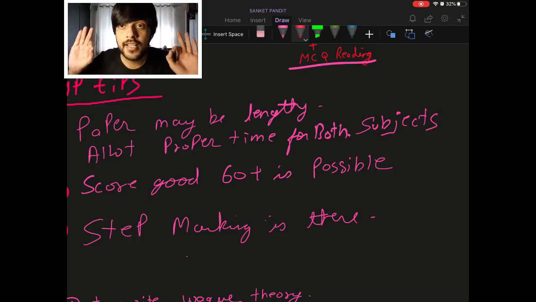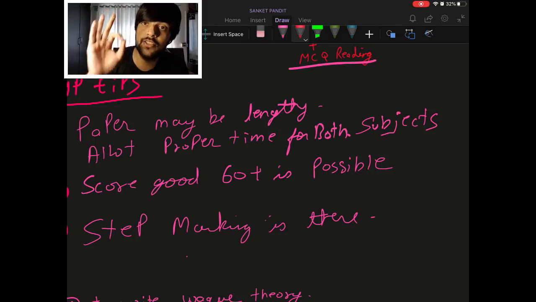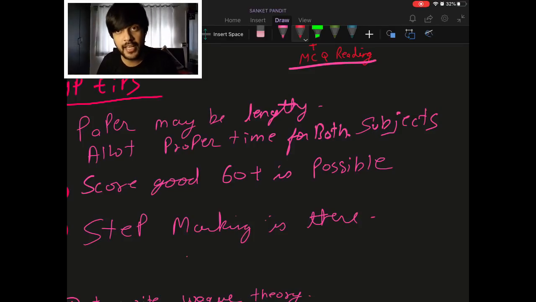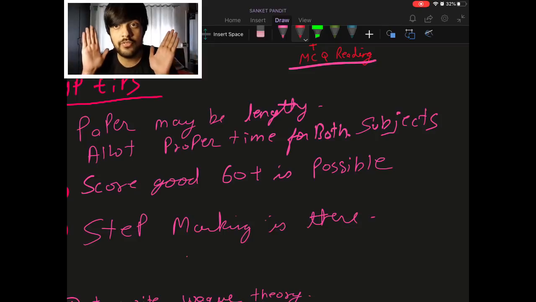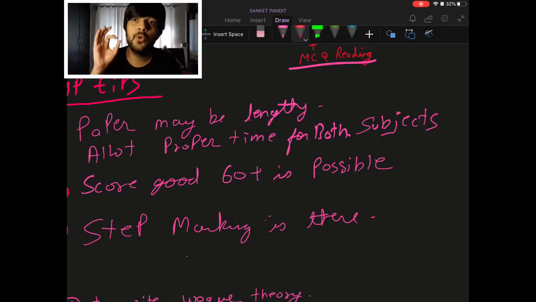Score good. Costing and financial management is super easy. At least an exemption can be taken out from this paper to reach the magical figure of 200. So this paper can help you to reach that 200 marks level, and step marking is there. Don't worry, even if you are not able to solve the question completely, you can solve it 50%, 70%, 90%, as the case may be, but don't solve it wrong. If you know, then only attempt.